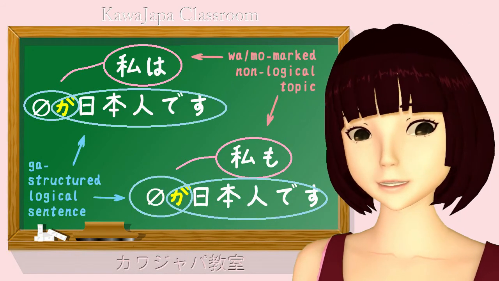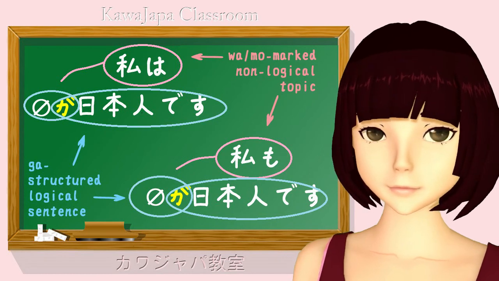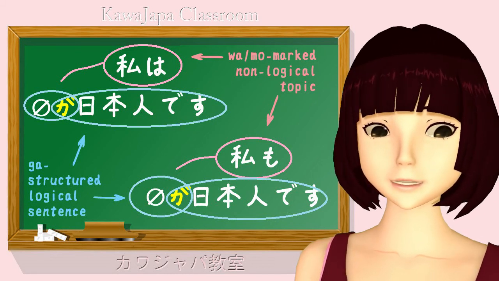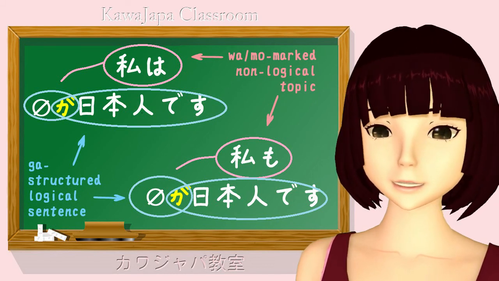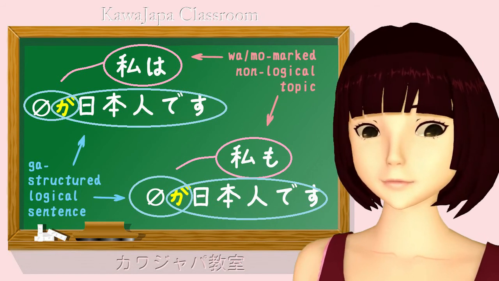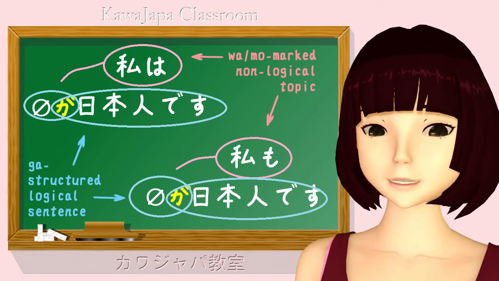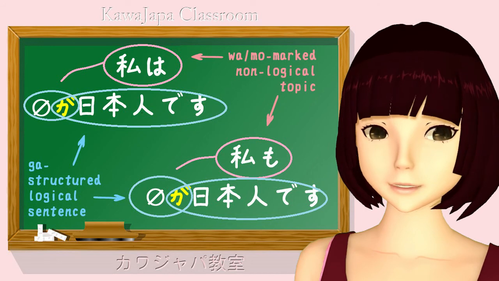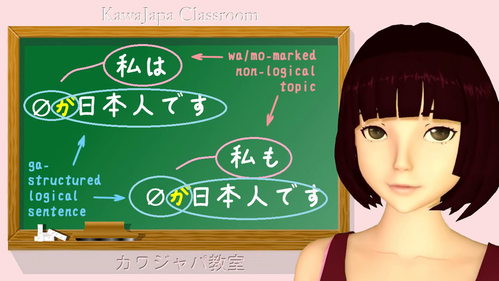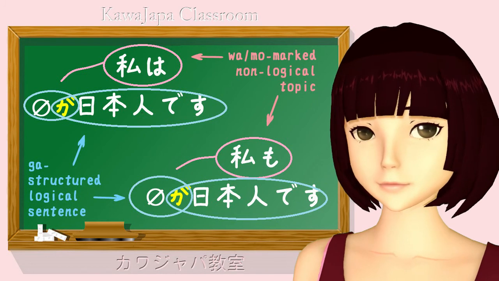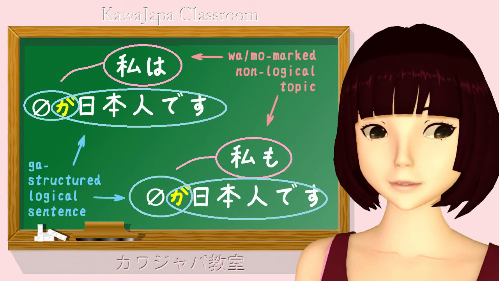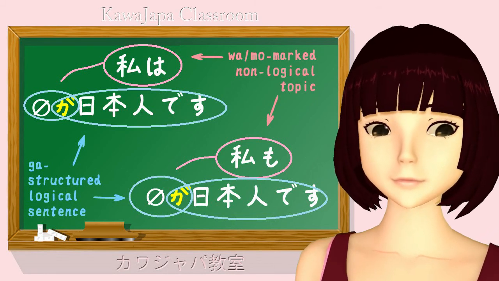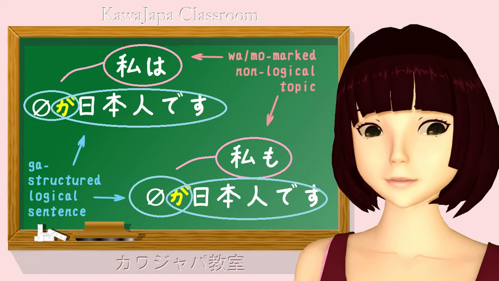It may be to clarify who the subject is, or very often it is to make some other point or inference. In this case, let's assume in the first place that someone said, Amerikajin desu. To that we reply, watashi wa Nihonjin desu. What you're actually saying here is, as for me, on the contrary, I am Japanese. We're changing the topic and the subject by using a wa-marked topic, and you're using the distinguishing, the exclusive particle wa to make it clear that what you have to say about the new topic is different from what was said about the old topic.